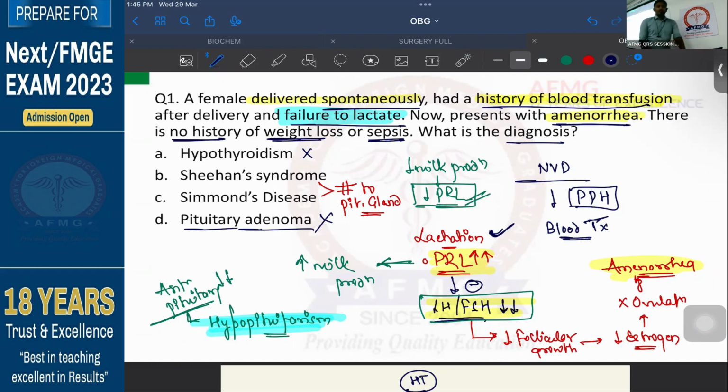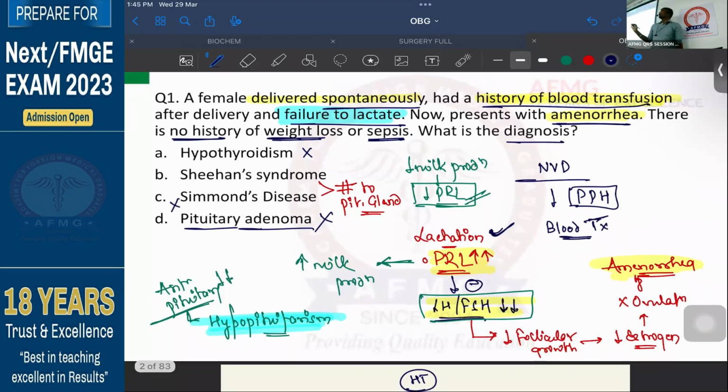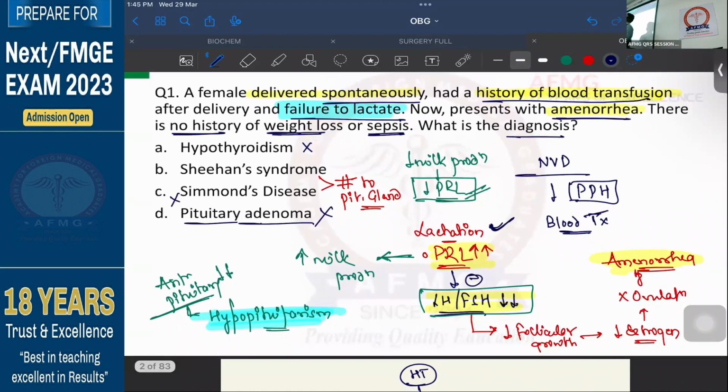But why can we easily rule out Simmonds disease in this question? Because there is no history of weight loss, so you can rule out malignancy. Secondly, as there is no history of sepsis or any infection, infection and inflammation are also ruled out. So both causes required for Simmonds disease are not present.